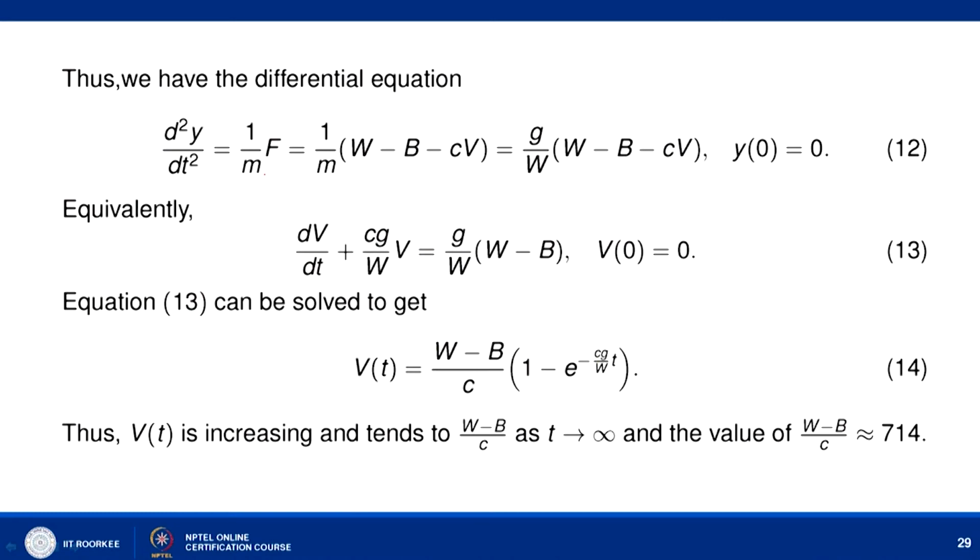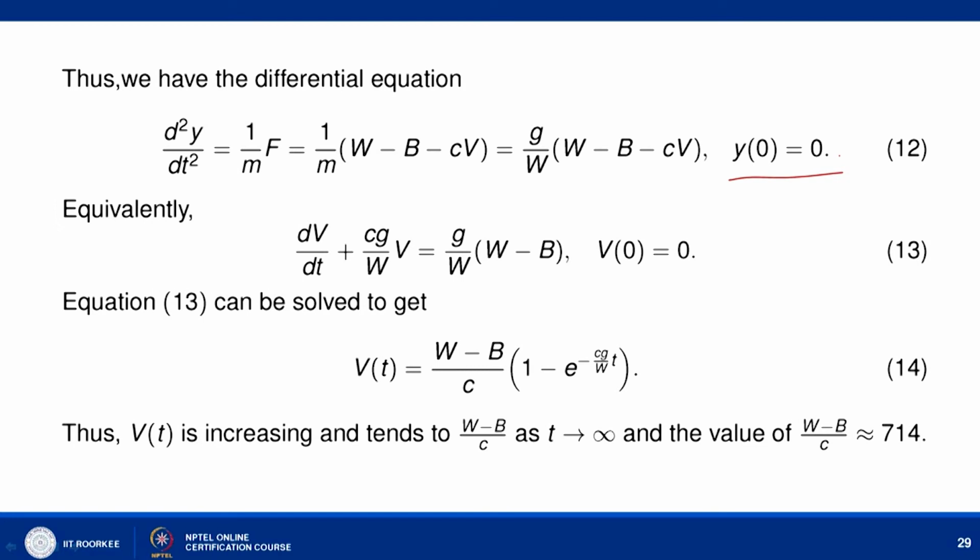Here F is given by m into A, where A is the acceleration of the drum. So, we write d2y by dt square equal to 1 by m into F, where F is given by W minus B minus Cv. So, it is given by 1 upon m, W minus B minus Cv. Here m I am writing as W by G. So, G by W, W minus B minus Cv, and y0 equal to 0. It means that at the beginning point your drum is on the sea level.